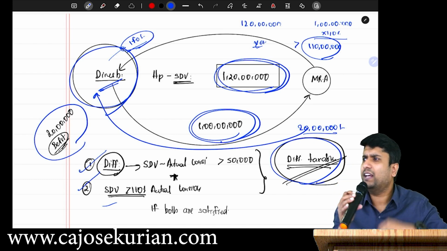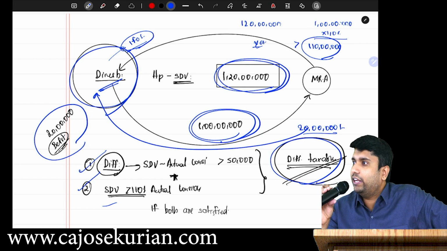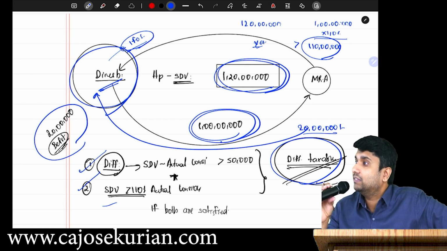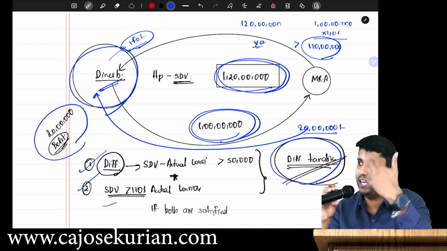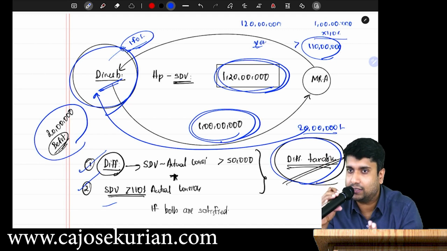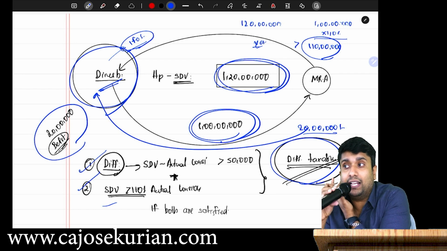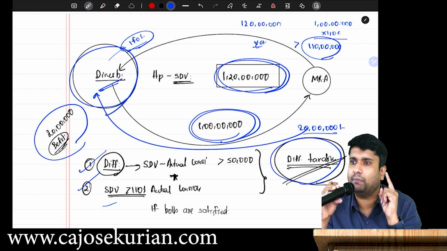Now let me ask you one doubt. Say there are two stamp duty values, one on date of agreement and one on date of registration. Which one to take? You have to check whether you have paid an advance, because it is the recipient, the buyer, whether you have paid an advance. That too, the method of advance should be either account payee cheque or account payee bank draft or ECS or through prescribed electronic mode.